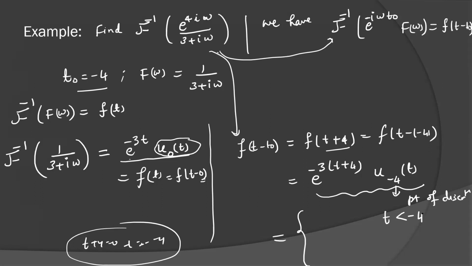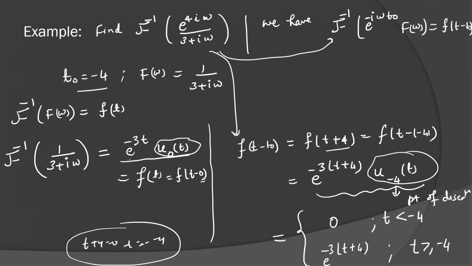When t is less than minus 4, this value is 0. I told you, you can see part 6. This will be 0. If t is greater than or equal to minus 4, this value is 1, u of t minus 4 into t. So ultimately it will be minus 3t plus 4. So this is the Fourier inverse of the given problem.